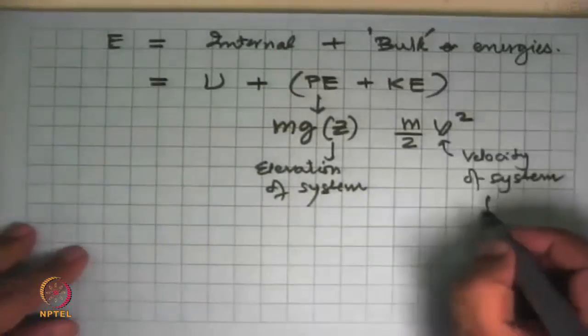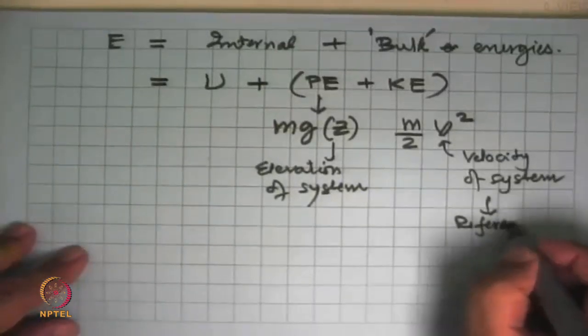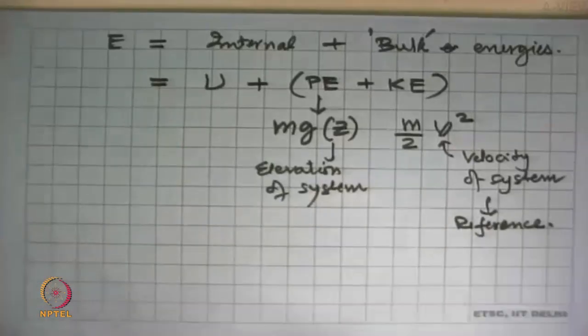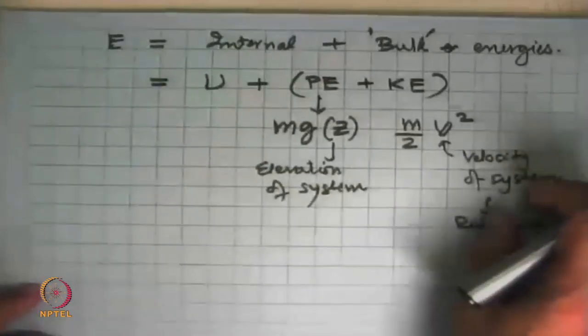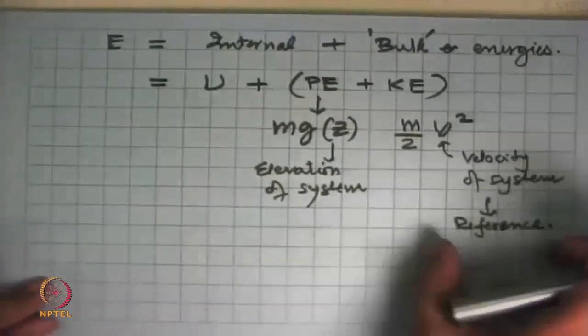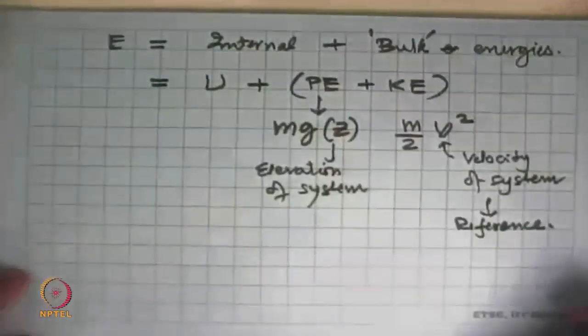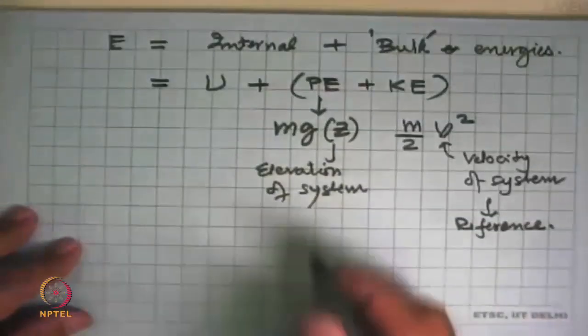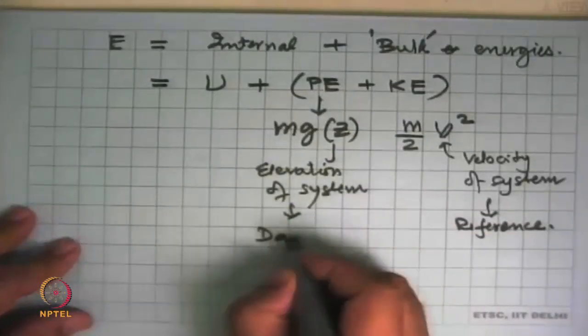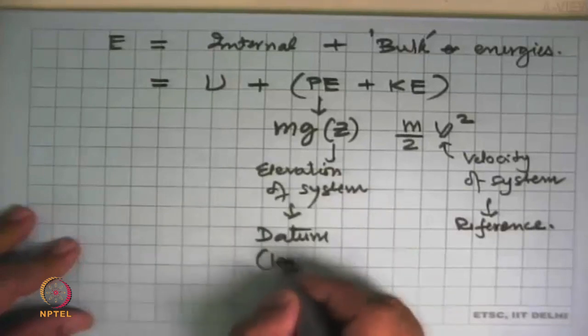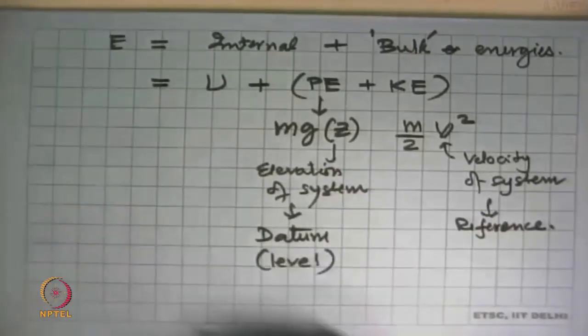Now velocity requires a reference frame, something we have learnt in school, that if you have an inertial reference frame, which means an absolutely stationary reference frame, then you are doing the right thing. Otherwise, we define a certain reference frame and say, okay, on this earth, this is my reference frame, and relative to that we will figure out what is happening. Elevation requires a datum, that means some level from which we measure it. So that's the second one.